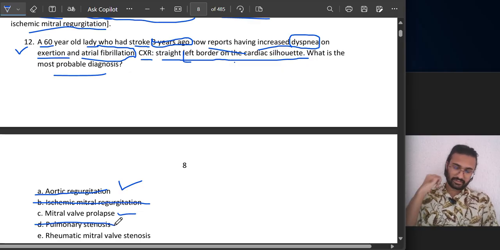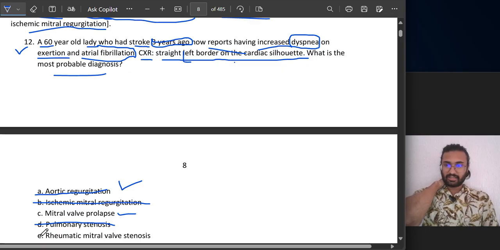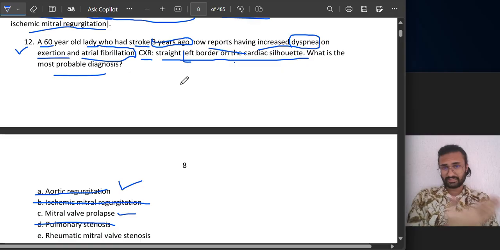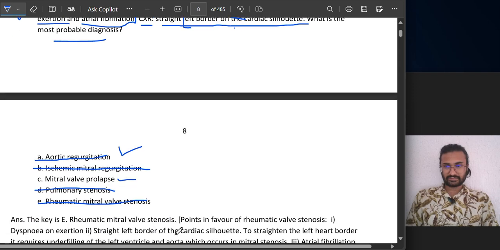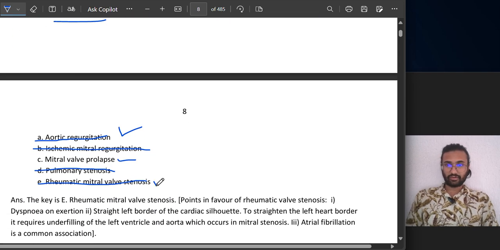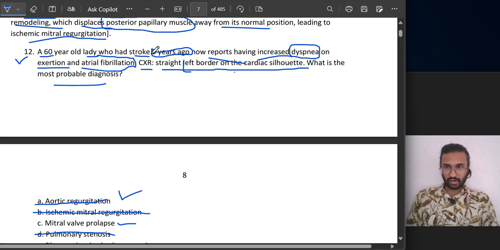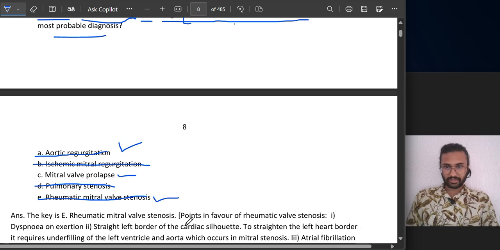Pulmonary stenosis is a right-sided heart problem. Rheumatic mitral valve stenosis. This question doesn't have any history telling us about any kind of rheumatic disease. Let's see the answer. According to me, it is mitral valve prolapse. No, it is rheumatic mitral valve disease. The problem is in the mitral valve, but it's not prolapse, it is stenosis, and that due to rheumatic disease. I don't know how rheumatic disease will increase dyspnea on exertion. Okay, let's see the points in favor of rheumatic valve stenosis.